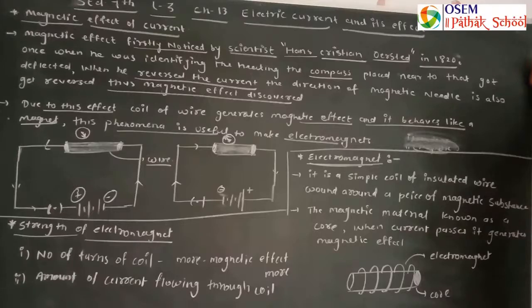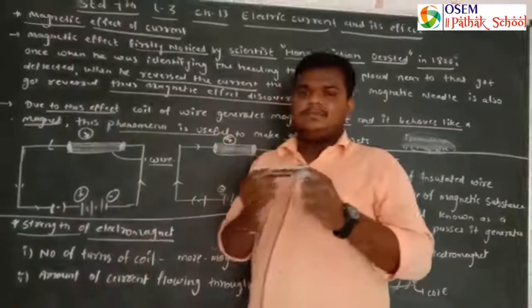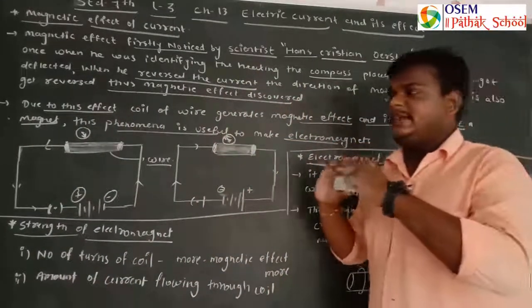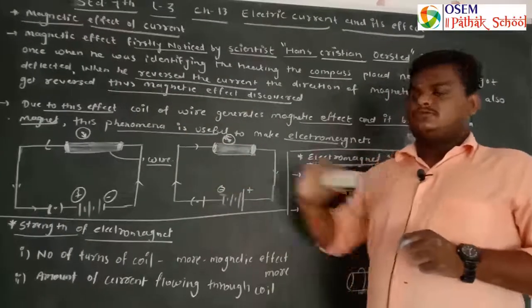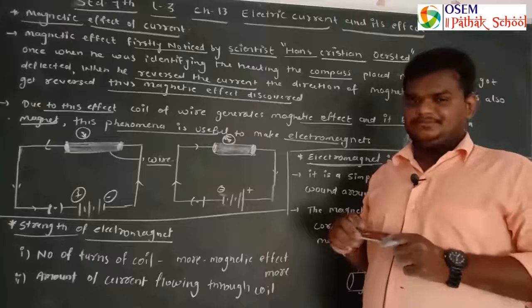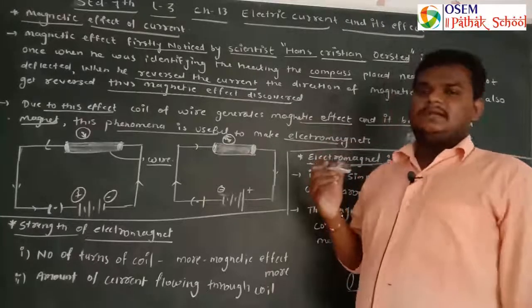It is a simple coil of insulated wire wound around a piece of magnetic substance. Suppose this is my piece of magnetic substance. It can be attracted towards the magnet, or it can attract the magnet, we can say. So this is the piece of magnetic material.